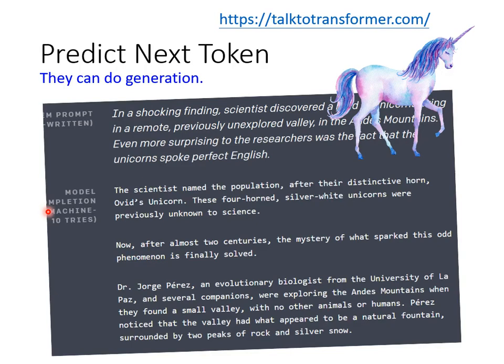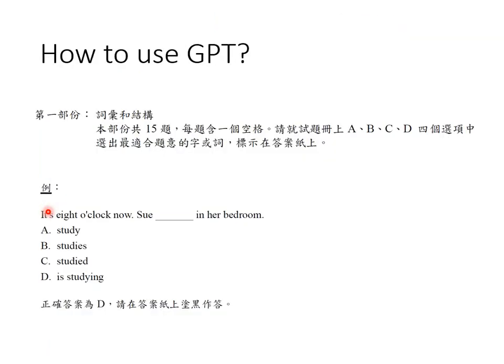We have already known that it can complete a sentence. However, for the human language processing related downstream tasks, such as question answering, how can GPT be used in these tasks? GPT actually uses a different idea from BERT. But I still have to emphasize that GPT can also be used in the same way as BERT.